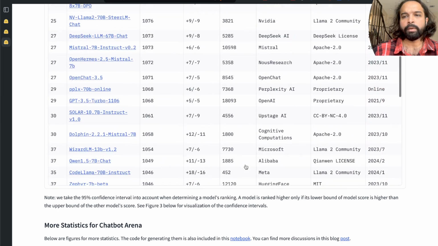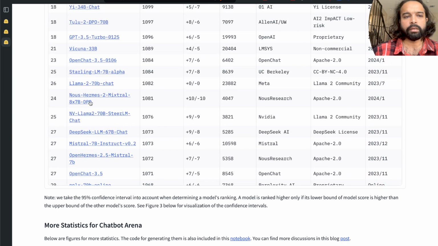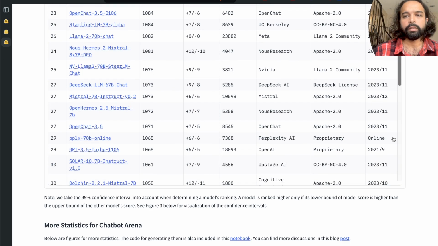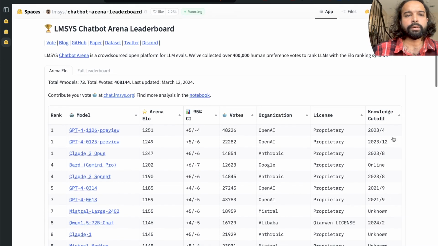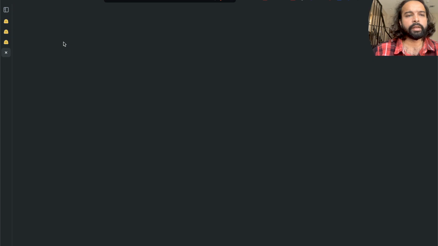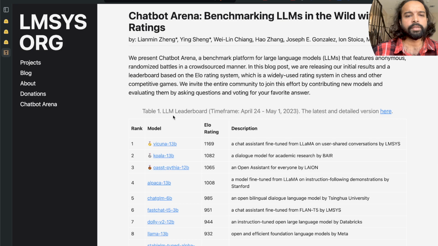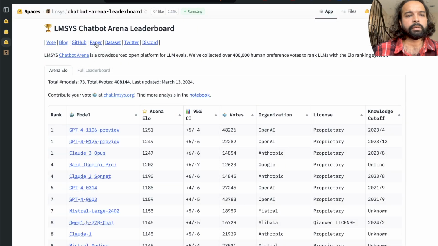Most of them came in 2023. And the Hermes 2 Mixtral model, which is pretty good, that is 2024. Okay, so I like this comparison here. They actually have their blog, the LMSYS blog, and you can see their paper.